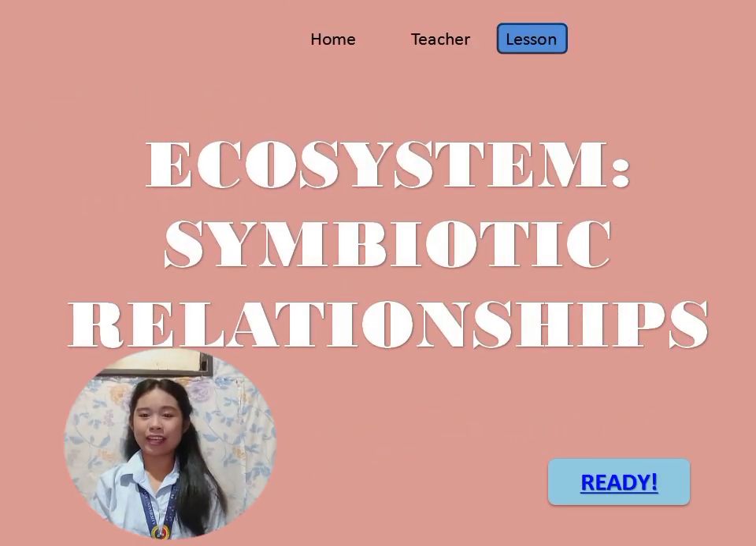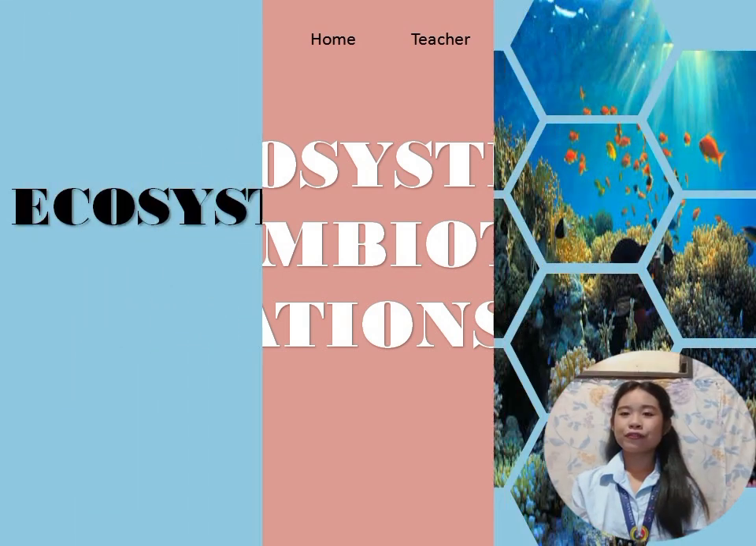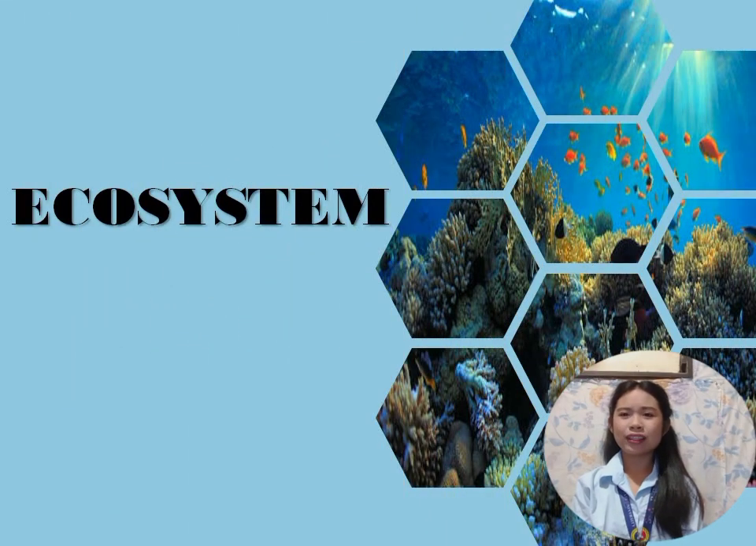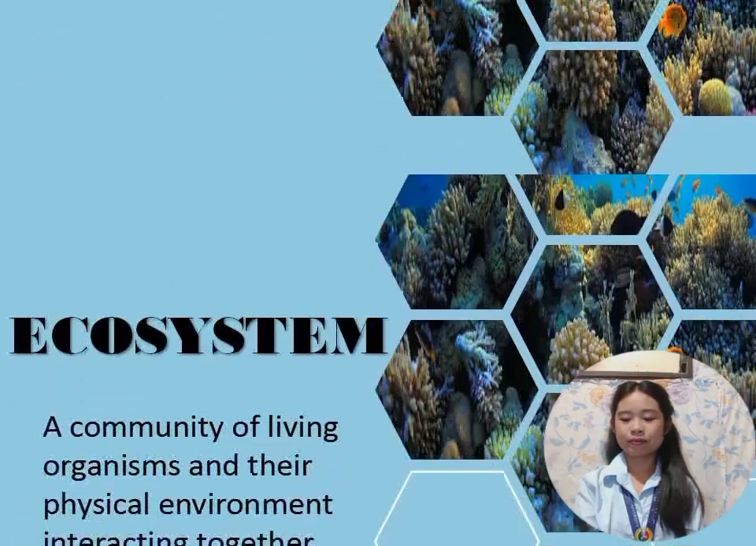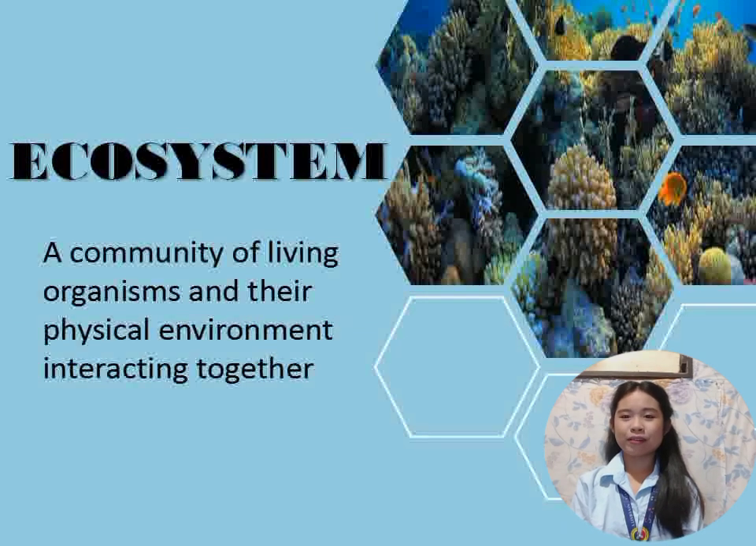Our lesson for today is all about ecosystem symbiotic relationships. So in an ecosystem, there are different kinds of symbiotic relationships and we will discuss them in this lesson. First, we will define what an ecosystem is. An ecosystem is a community of living organisms and their physical environment interacting together.